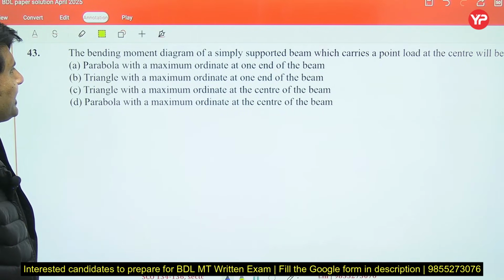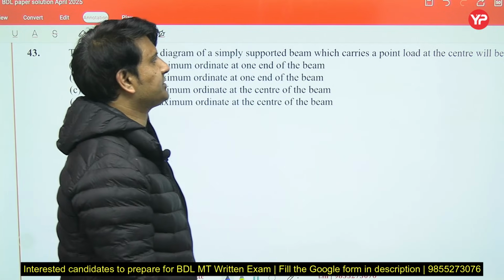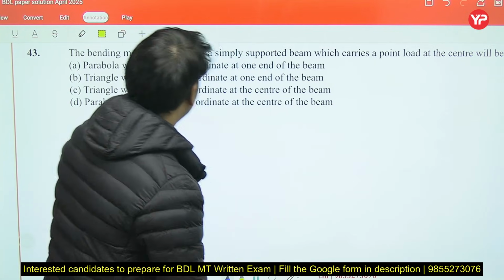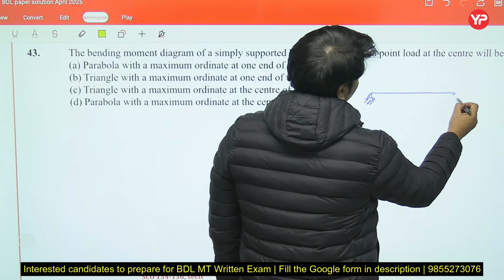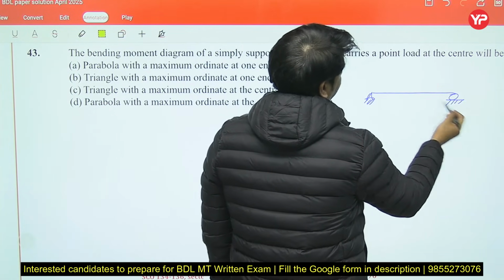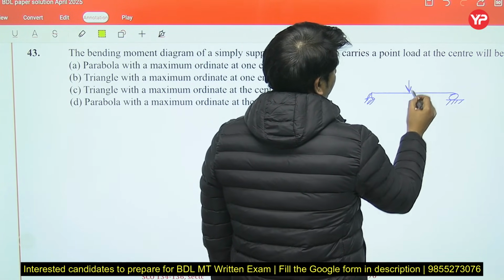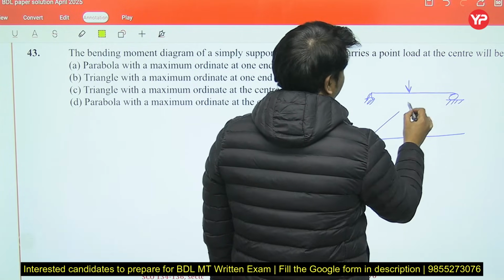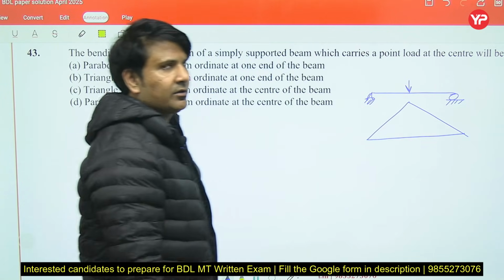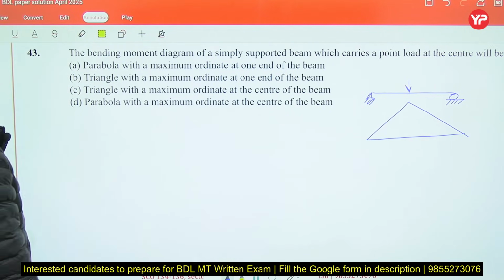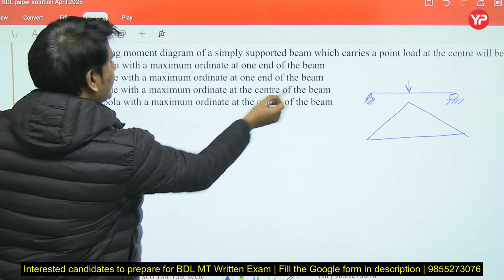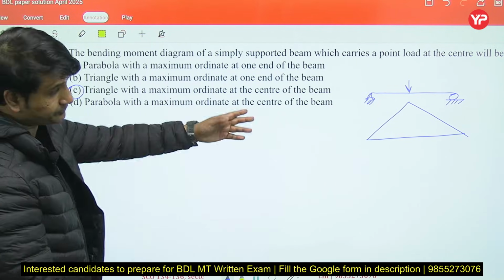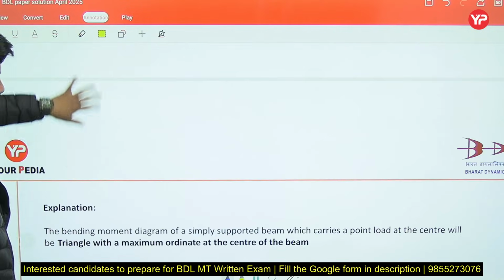The bending moment diagram of a simply supported beam which carries a point load at its center. Okay, we know this. This is the simply supported beam. One end is hinge, other end is roller and subjected to concentrated load. The bending moment diagram will be in triangular shape. So triangle with maximum ordinate at the center of the beam. So C will be the right answer.